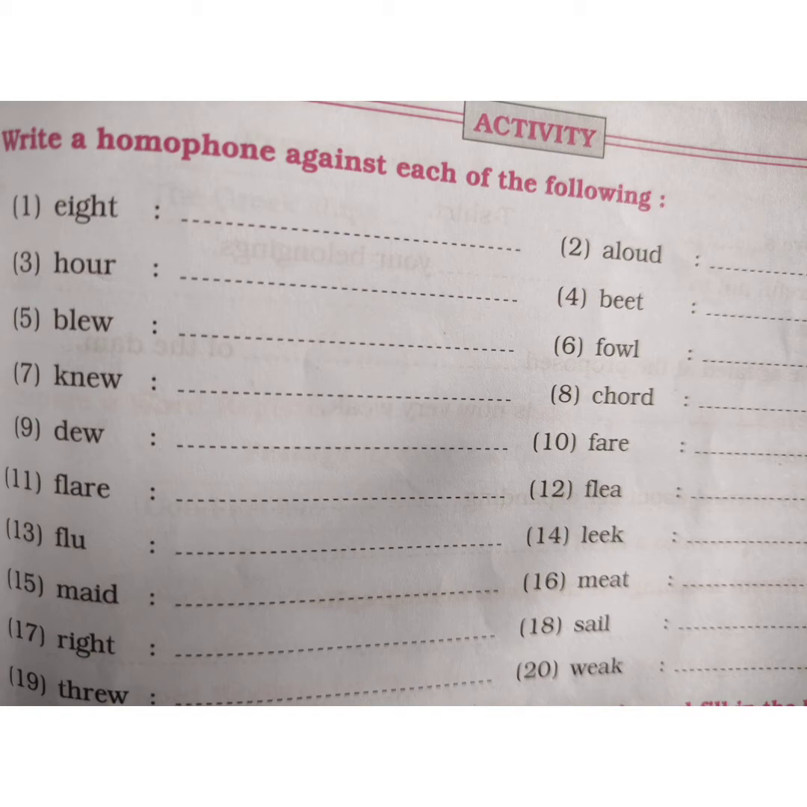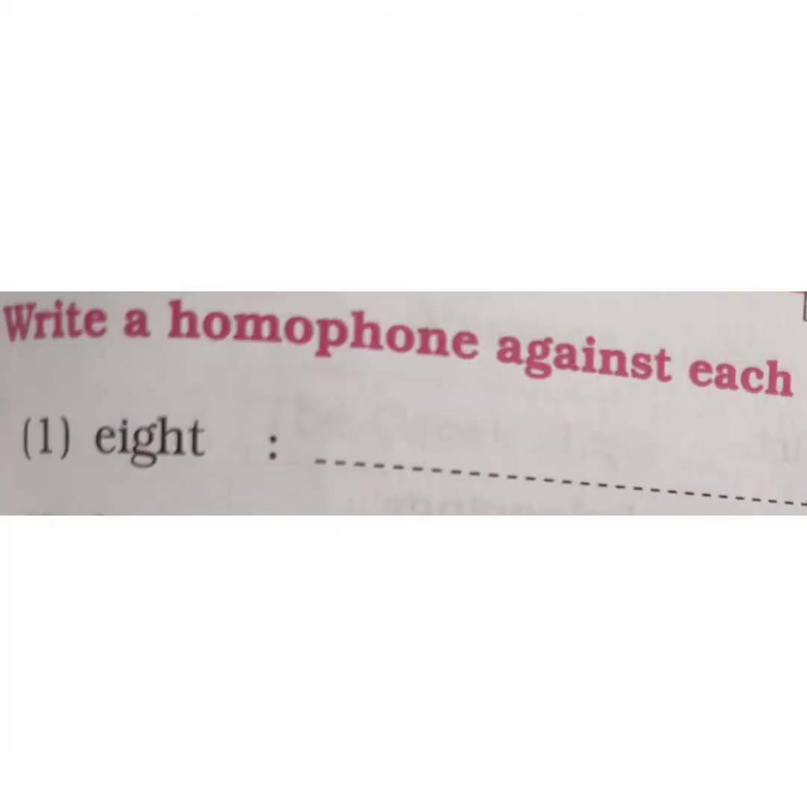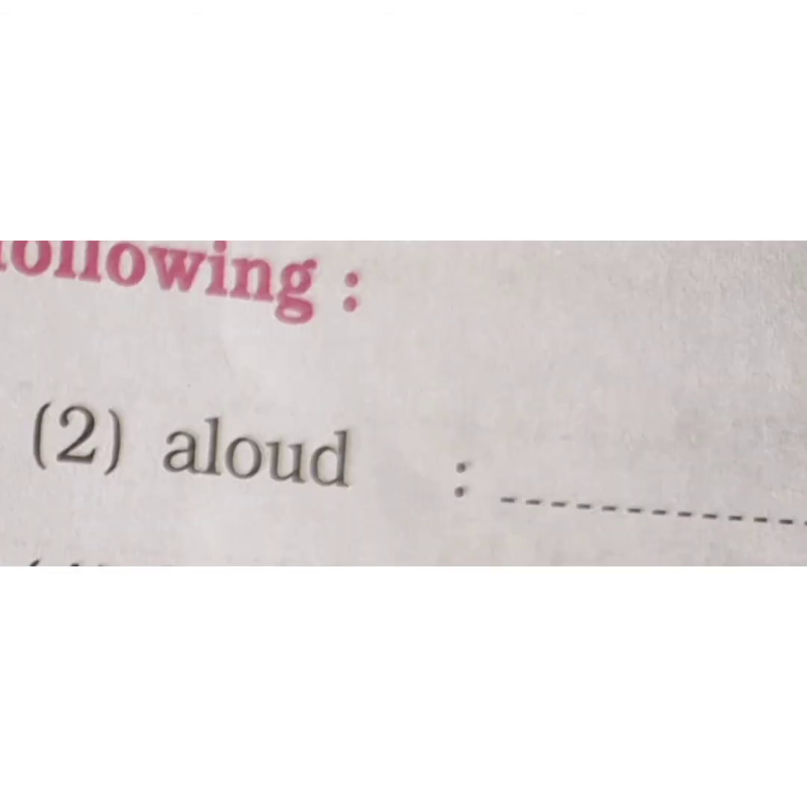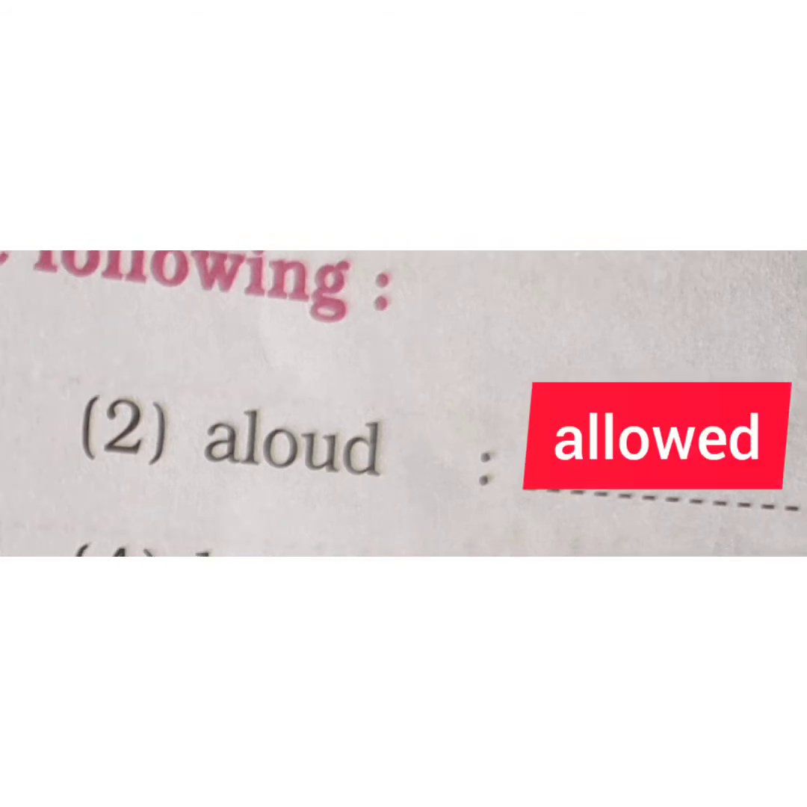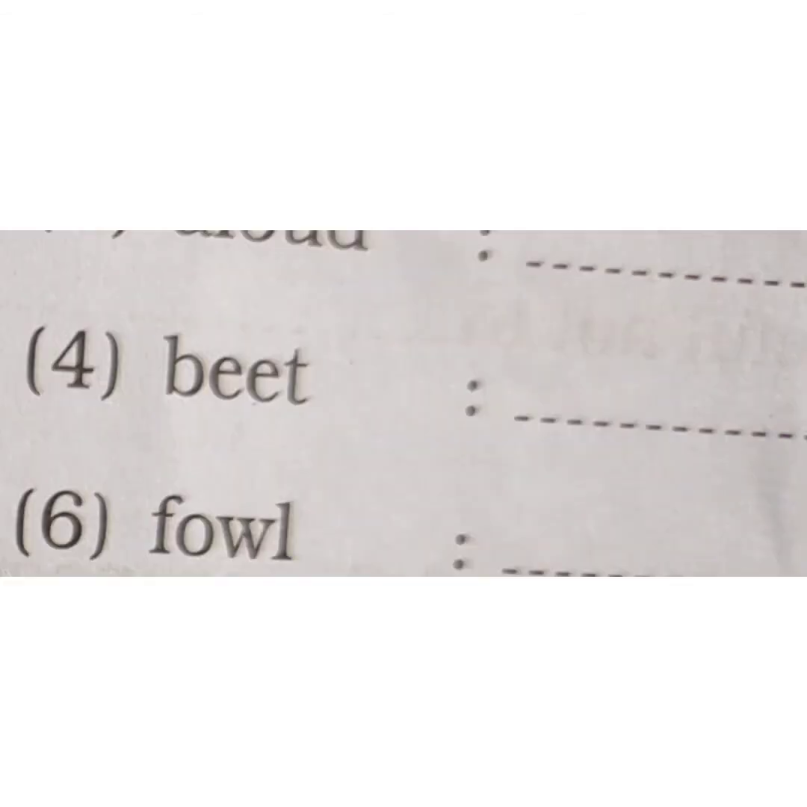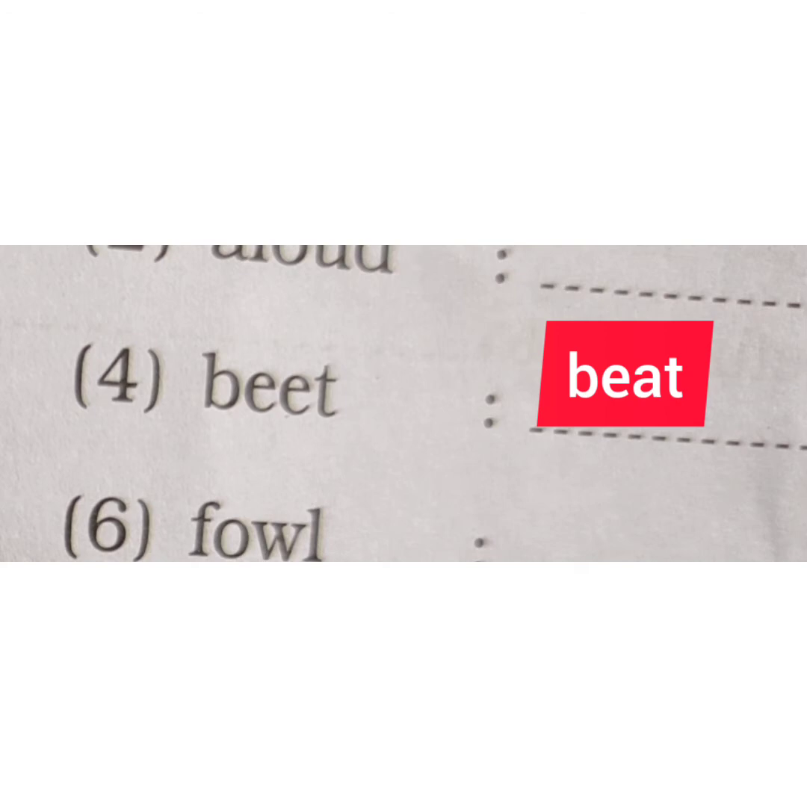Write a homophone against each of the following. The first one, EIGHT. The homophone will be ATE, 8. Second one, ALOUD, allowed. The answer will be ALLOWED, allowed. The third one, HOUR, homophone will be OUR. The fourth one, BEET, that is beetroot, and the answer or homophone is BEAT. BLEW, blue, homophone will be BLUE, blue.